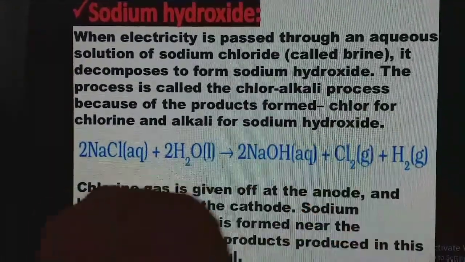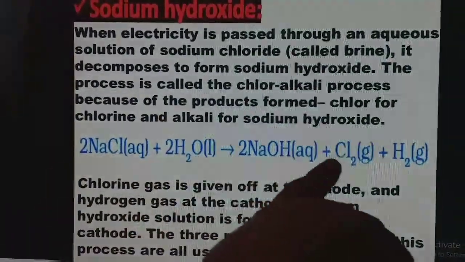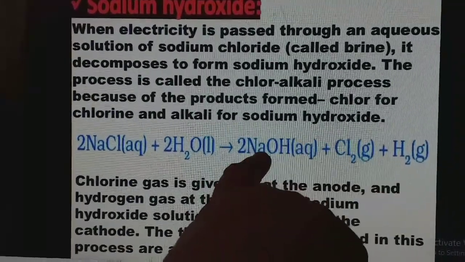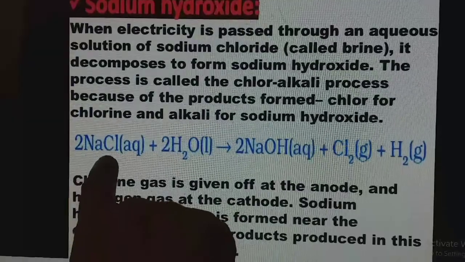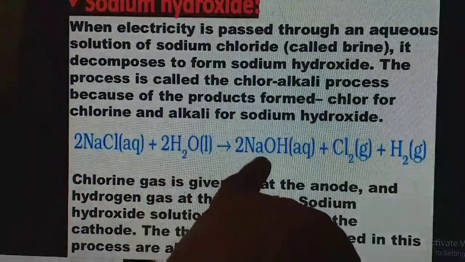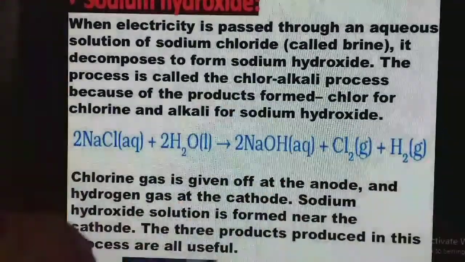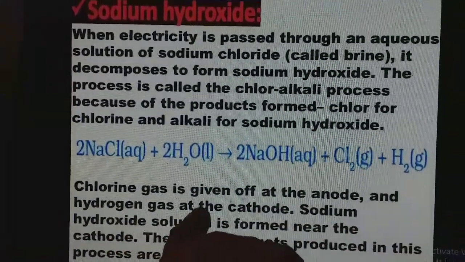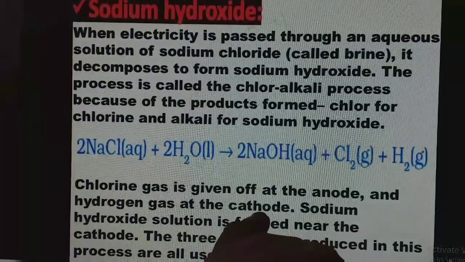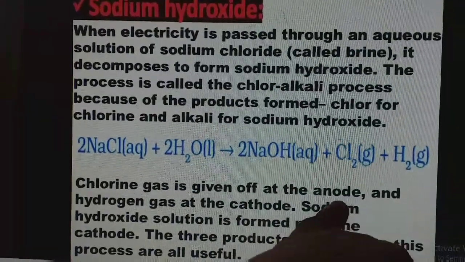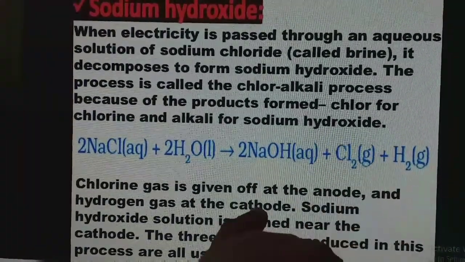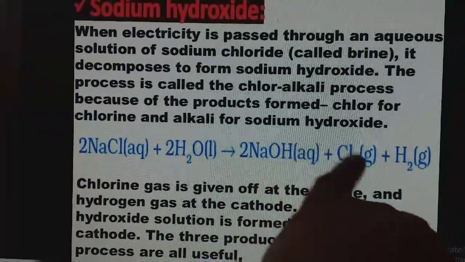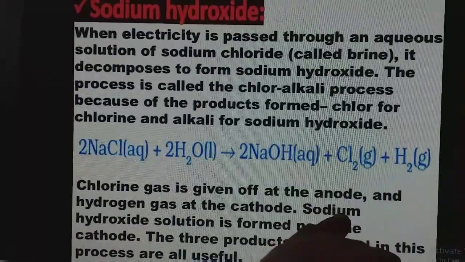Very, very important board question. So here chlorine is also obtained and alkali, that is sodium hydroxide, is also obtained. The balanced equation: 2 NaCl plus 2 H2O gives 2 NaOH plus Cl2 plus H2. Chlorine gas is given off at the anode and hydrogen gas is given out at the cathode. You know very well, the positive terminal is called anode and the negative terminal is called cathode. So when you pass current, you get three products: NaOH, chlorine and hydrogen gas.